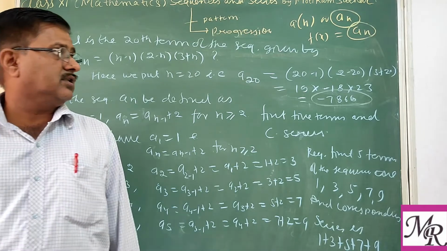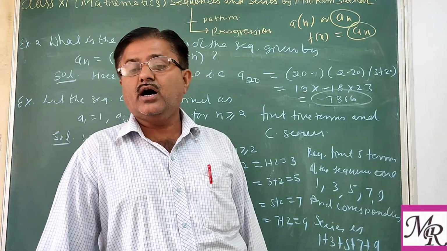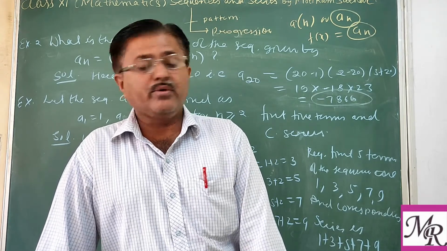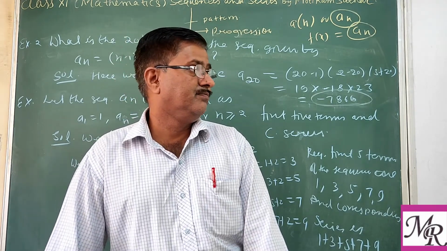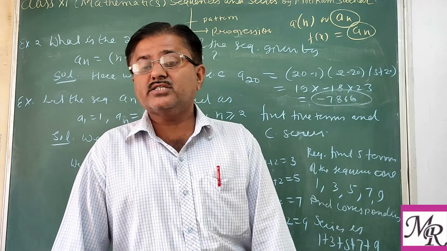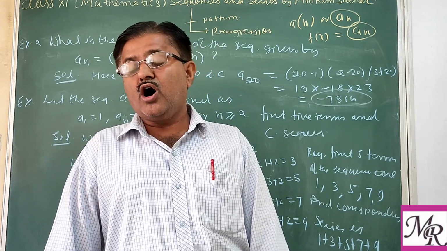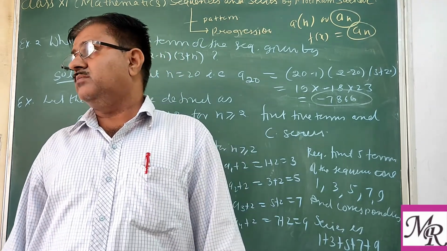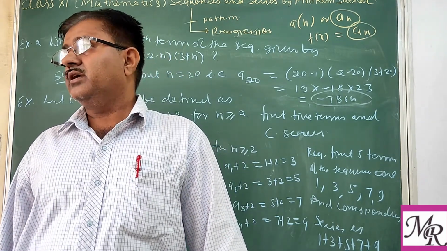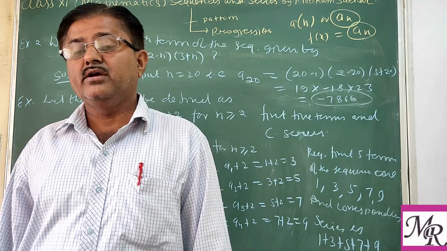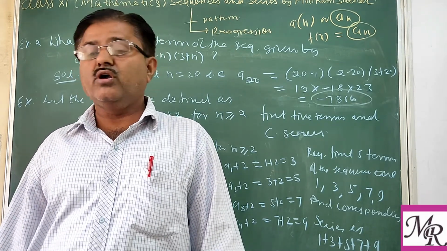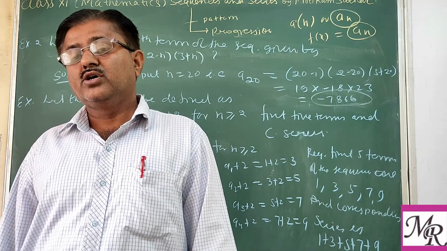In 10th class you have already seen that arithmetic progression has specific properties. Every succeeding term has a relation with the preceding one, or the difference between each term and the succeeding one is a constant, and in that case the constant is called the common difference.